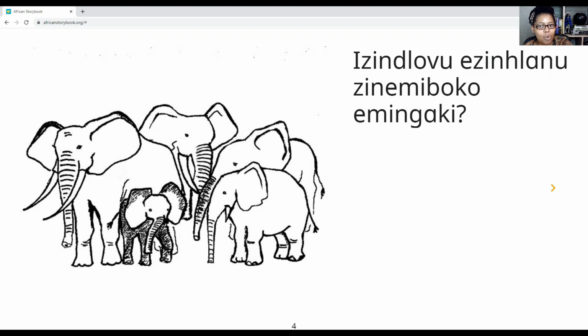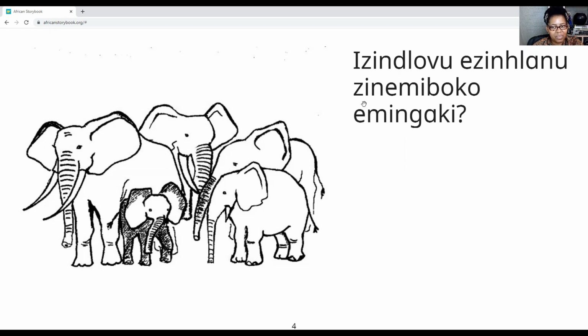Now we are asking how many are they in 5 elephants. So let's look at our question. Izindlovu, that ZI, that is our subject concord. That is what's going to keep going on throughout. This is what will follow us with our question. Let's look at it. Izindlovu ezinhlanu, look at that Z.